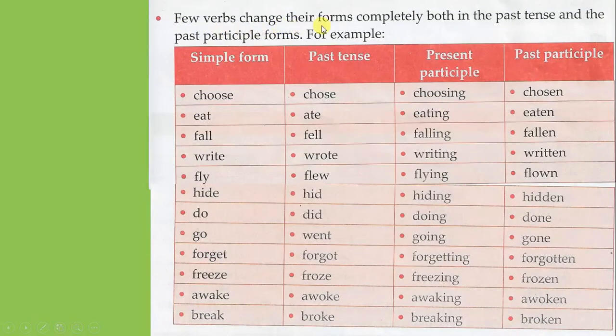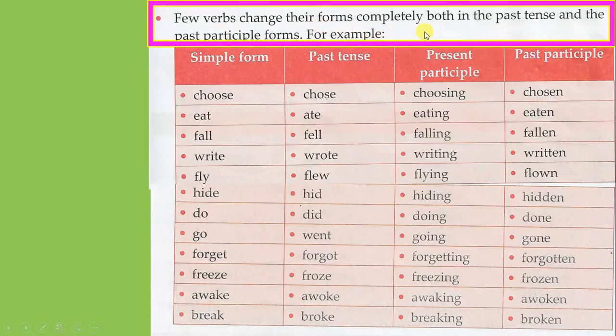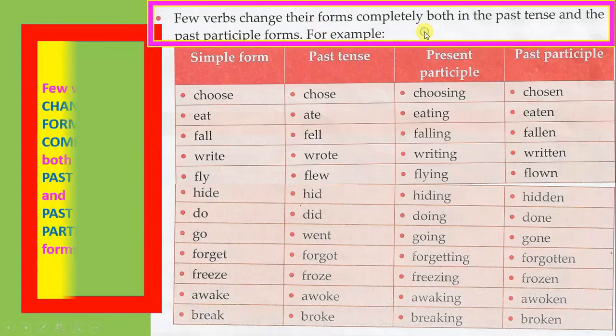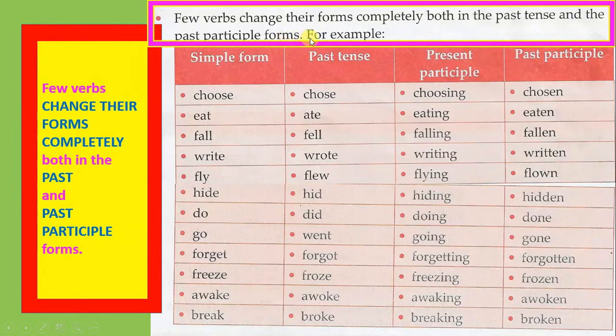Few verbs change their forms completely, both in the past tense and the past participle forms. So in the past tense it is changed completely from the simple form, and in the past participle also it is completely different from the past tense or the simple form.